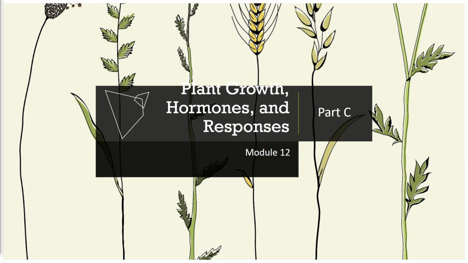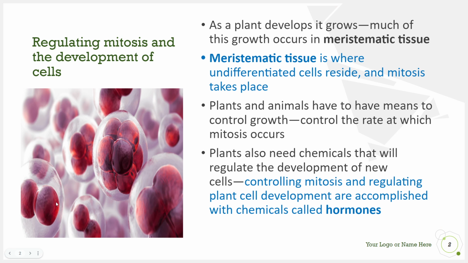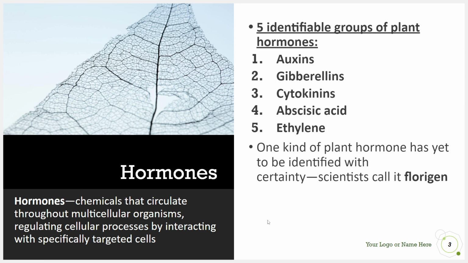Today we're going to finish looking at chapter 12 by looking at plant growth, hormones, and responses. We're going to focus first on meristematic tissue, which contains undifferentiated cells that can still perform mitosis. They are regulated by hormones, and we see hormone production and regulation also occur in animal cells, not just plant cells. Hormones are chemicals that circulate through multicellular organisms, usually through some type of vessel system.